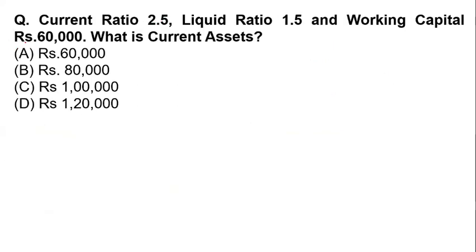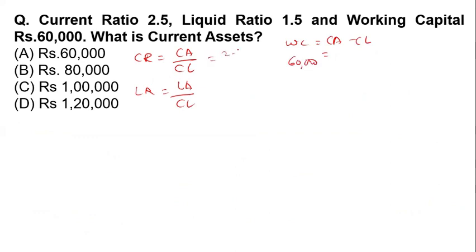Okay, now the next one. The current ratio is given, that is current asset divided by current liability. The liquid ratio is given, that is liquid asset divided by current liability. The working capital is also given. Working capital is equal to current asset minus current liability, that is 60,000 is given. Again we are going to solve it, the current ratio is 2.5.